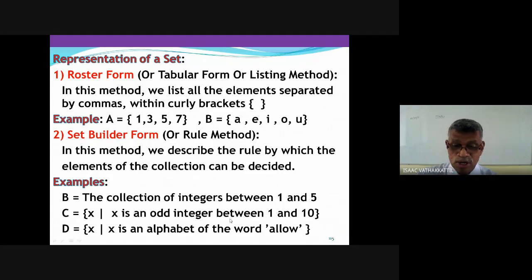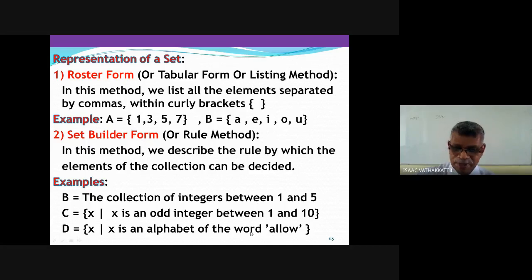And D, when I list A, L, O, no need of repeating an element in a set. When I say the set of alphabets in the word allow, no need to write L 2 times. We only need to write A, L, O, and W. No need to repeat.